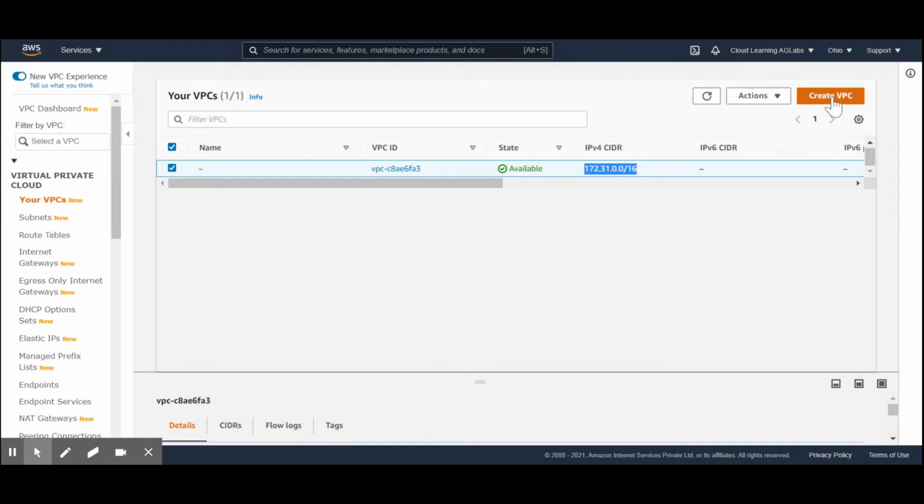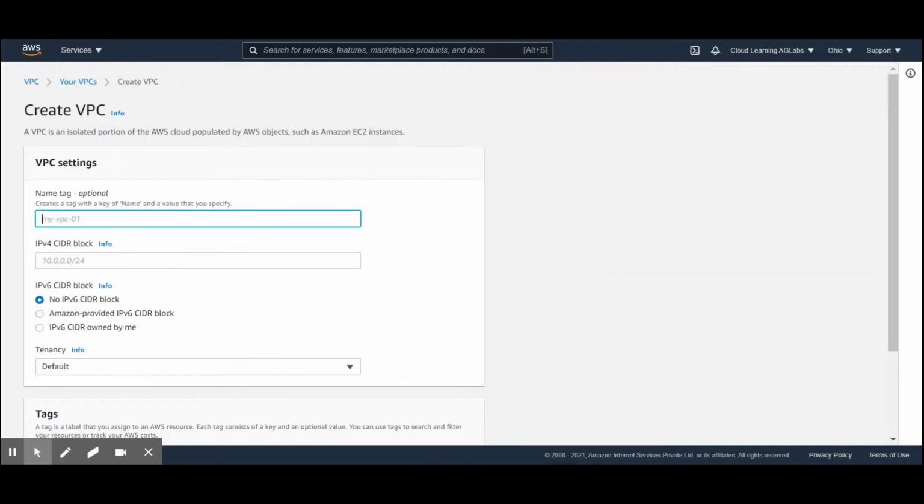So now we will click on create VPC. We'll put the name as my VPC.